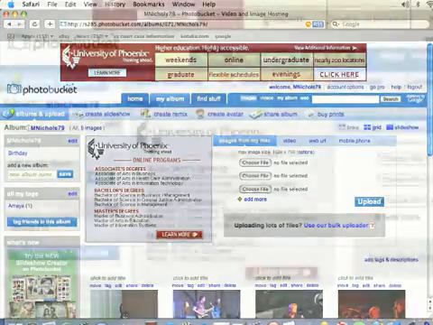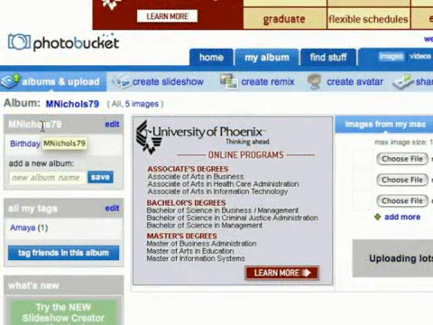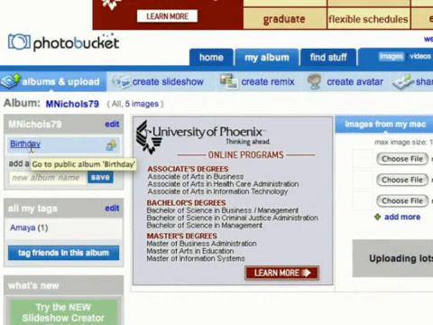Over here on the left, it's going to say my username. This is my main directory, and below that I've got an album called Birthday. If you want to create a new album, all you have to do is click in this box right here underneath where it says add a new album.